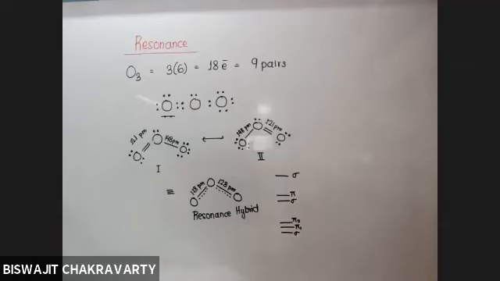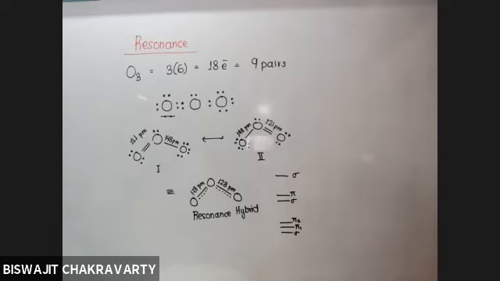Now, out of sigma and pi bonds, the sigma bond is a very strong bond. And when the bonding is strong, electrons are restricted. They are not allowed to move freely. But when the bonding is a pi bond, the electrons are less tightly held, due to which they can easily move from one corner to another.